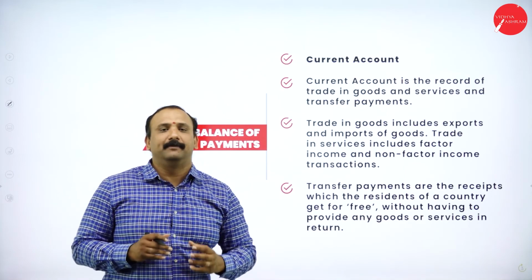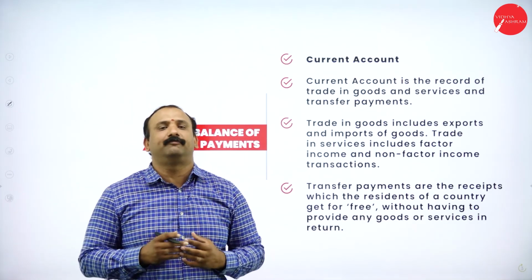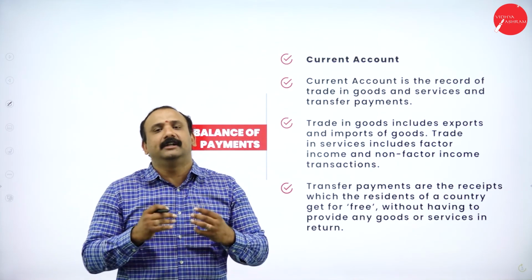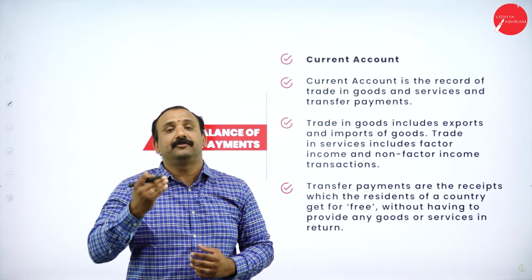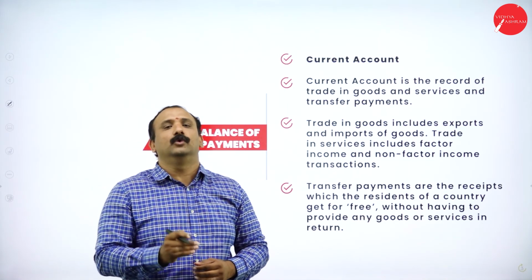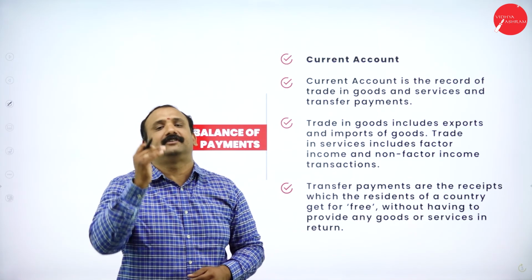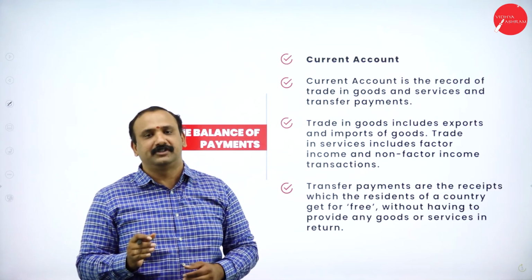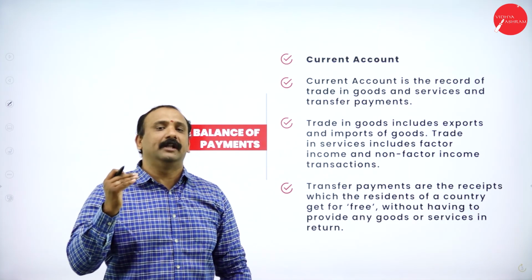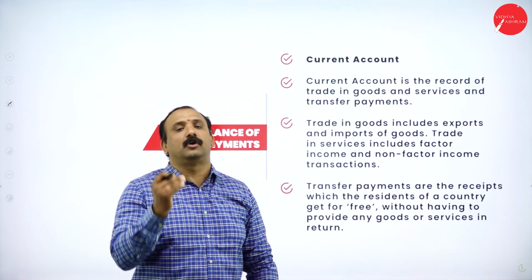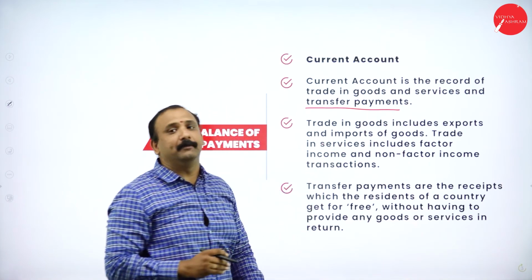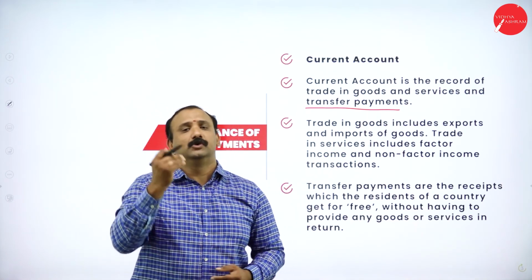Now the balance of payments, what do you mean by the balance of payments altogether? You as a country need to understand that there are different types of accounts a country would like to have when it comes to trade. So you have a current account. In the current account, you are going to record the trade transactions in terms of goods and services. You are going to record what transactions you have done with other nations in terms of transfer payments. So we are going to underline this word, transfer payments. Why? Because you are transferring money to other countries.